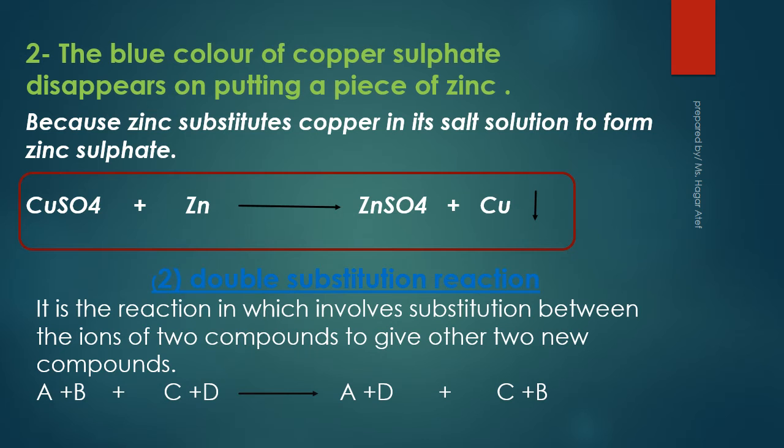Number 2, double substitution reaction. It is a reaction which involves substitution between the ions of two compounds to give two other new compounds. AB plus CD gives us AD plus CB.